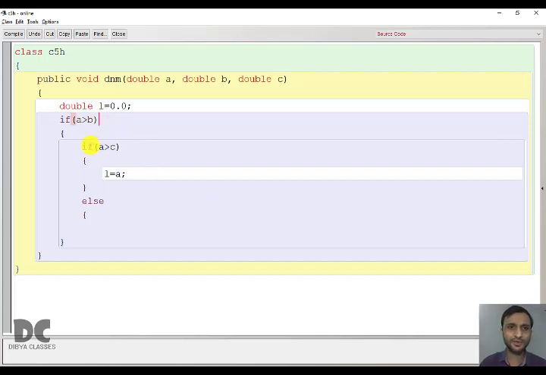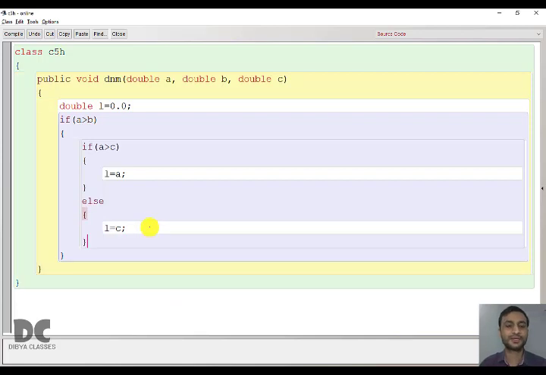That means you can say that B is already smaller. And if A is greater than C, then obviously it is greater than B and greater than C, so it is the largest. Else, here we can say that largest is C. How? See, A is greater than B, so B is already small. Forget about that. So A is either greater than C or A is less than C.